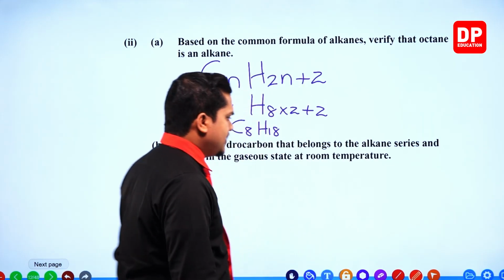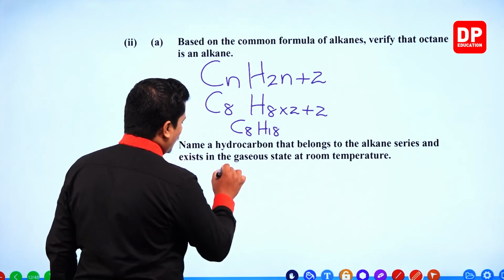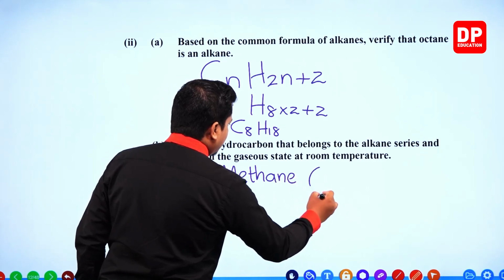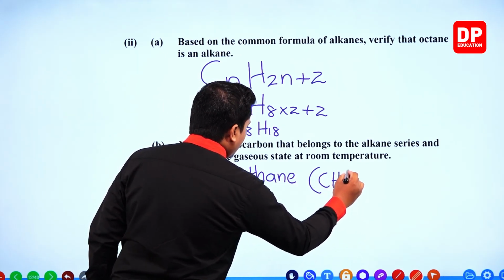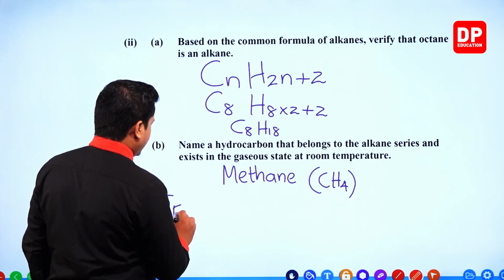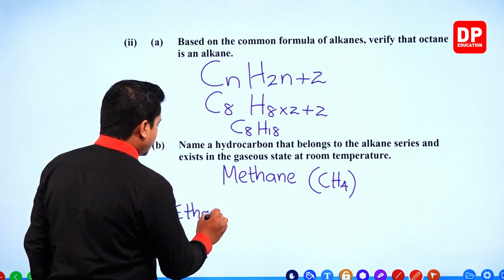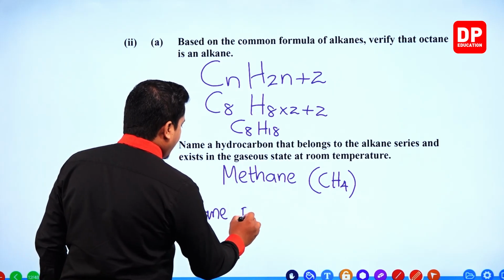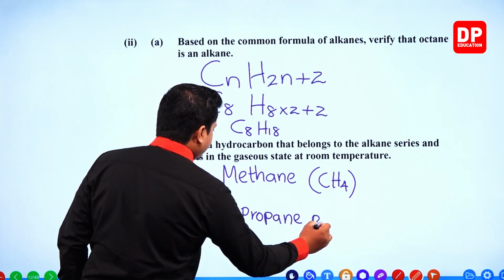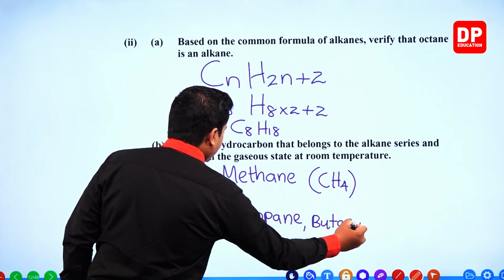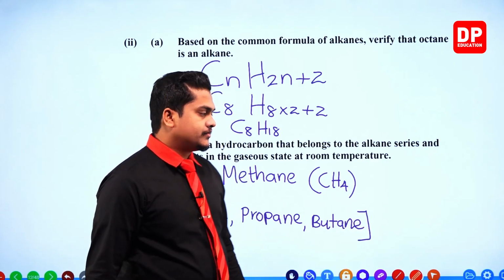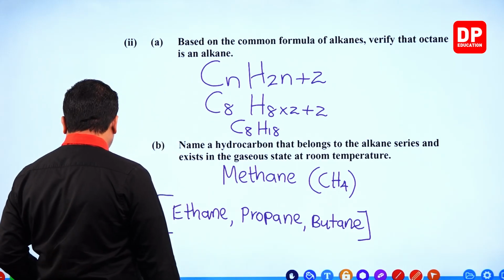So we can write the answer. I'll just write down 1, methane, the most common one, CH4. However, these are also correct, so I'll mention them as well: ethane, then propane, and also butane. One of these 4 is correct. Right, then the next one.